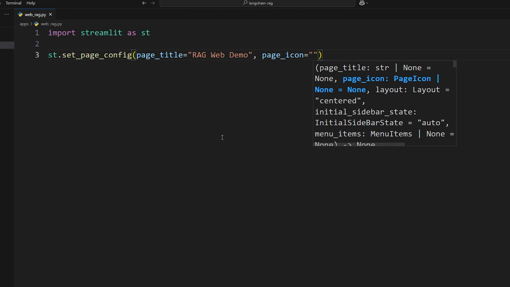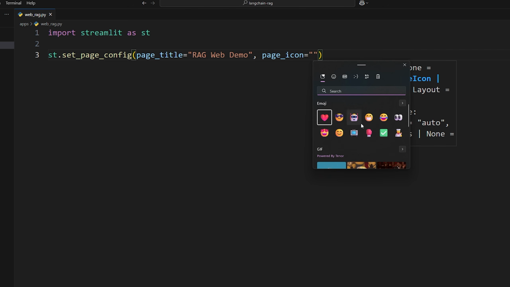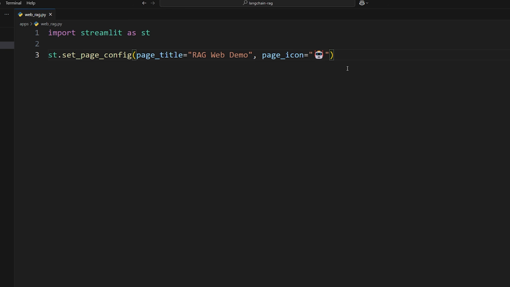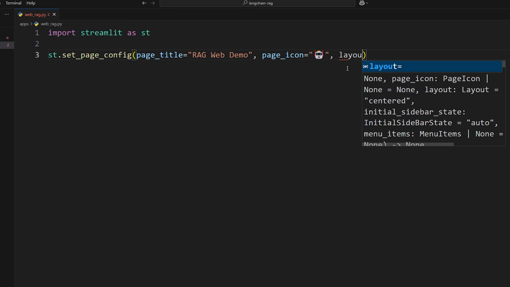Make it snazzy, and a little trick here is if you're on Windows and you do Windows key dot or period, it'll bring up this emoji chooser here, so you can choose a bunch of different emojis and symbols and stuff like that. So we could do like the robot emoji, for example, and that will be the icon of our website. And one other thing we'll do is set layout to wide.